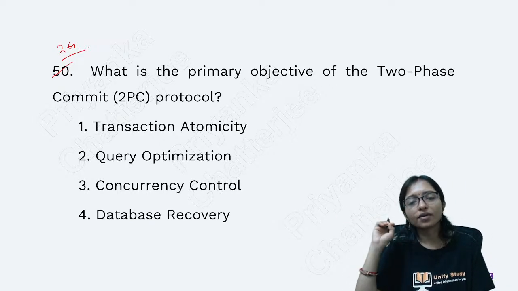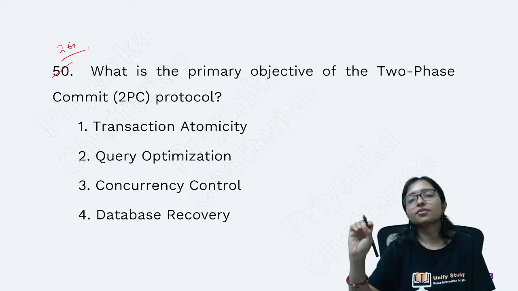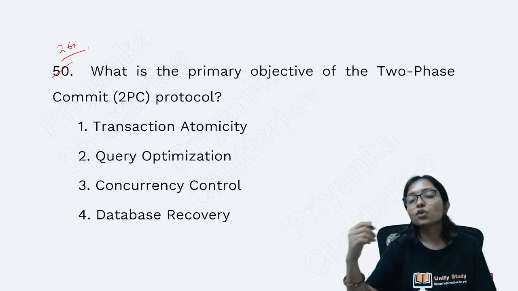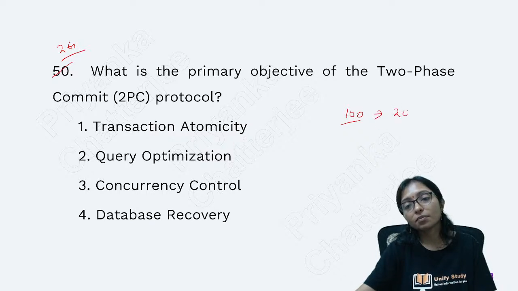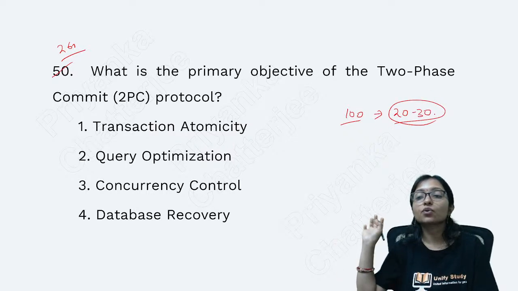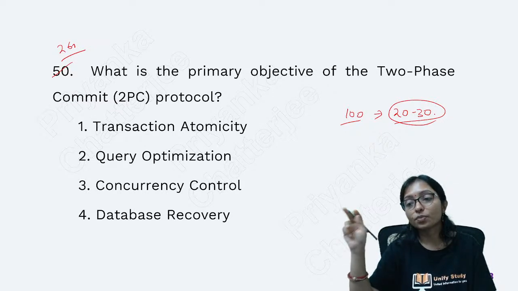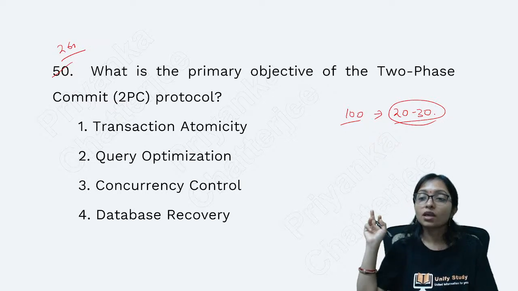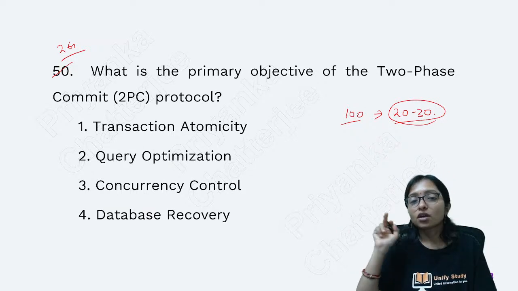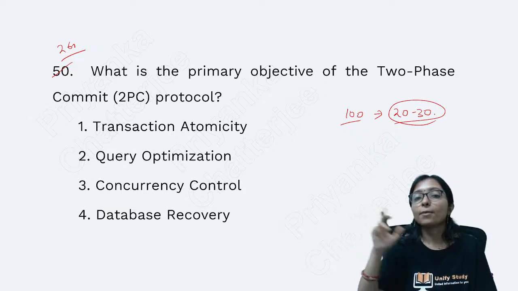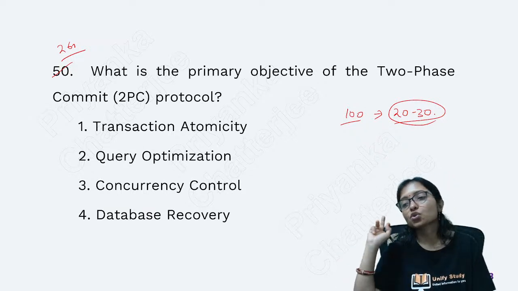If there are 100 questions, a minimum of 20 to 30 come as one-liner MCQs, and most students make mistakes in them because they ignore this topic. The topics are easy, a very known area, but by looking at the options students make mistakes.